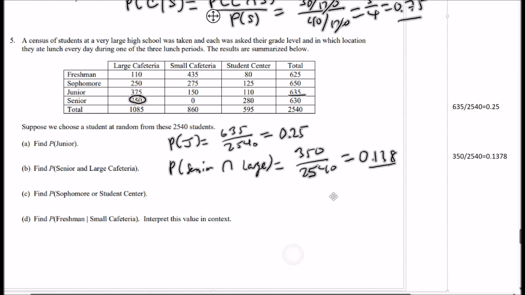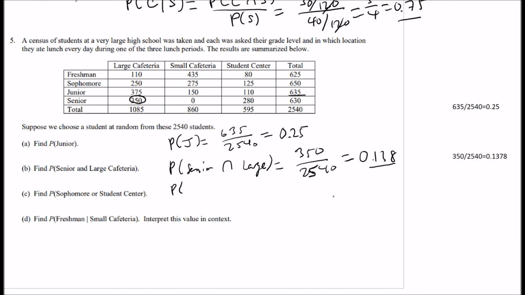Find the probability of sophomore union student center. Okay, so again, you can add the 2 probabilities. So probability of sophomore plus the probability of student center minus the probability of both, right?